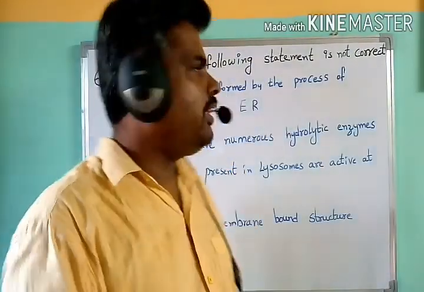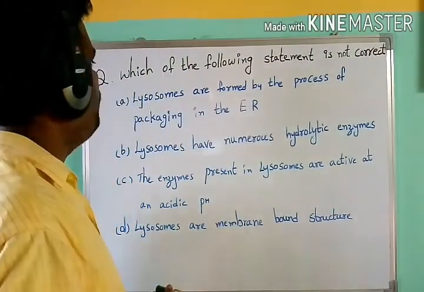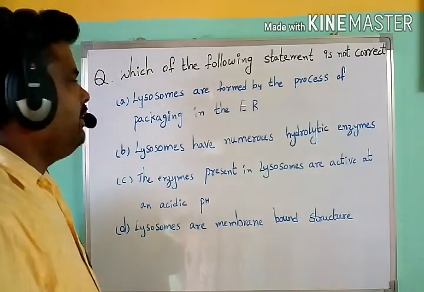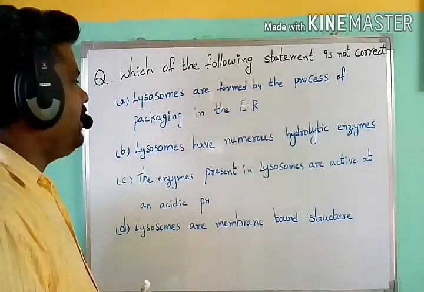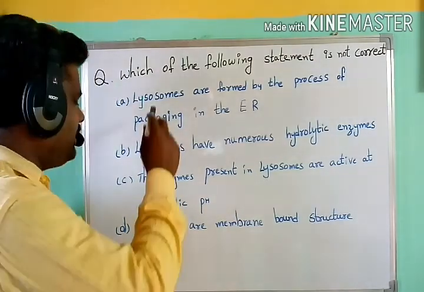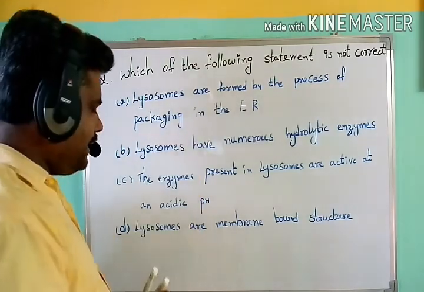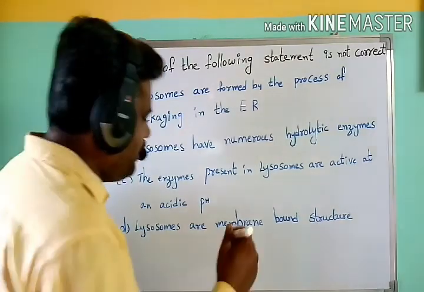Now coming to the next question: which of the following statements is not correct? Here they have given some statements related to lysosomes. Among all these statements, one option is incorrect. Let us see the structure and function of lysosomes.